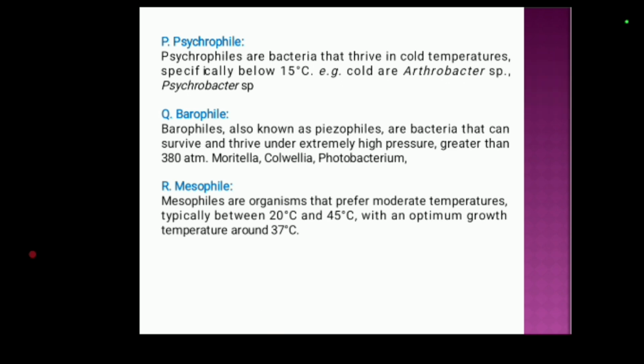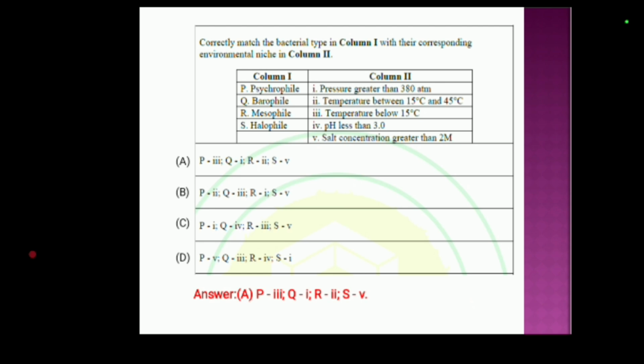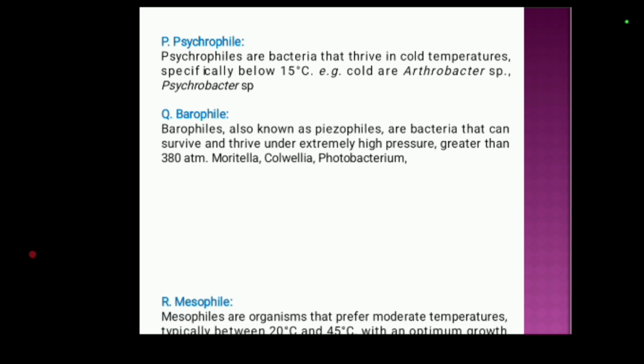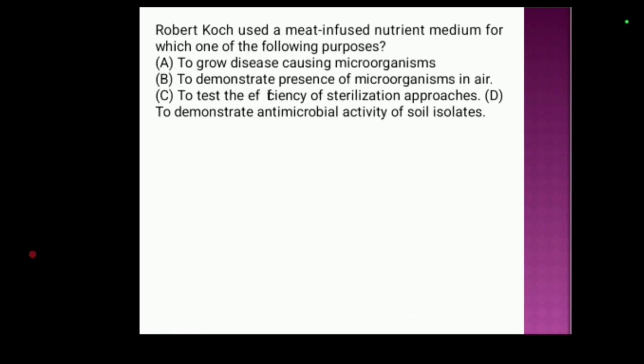Whereas for the option pH less than 3, the bacteria which thrive in pH less than 3 are known as acidophiles. So these are the options.